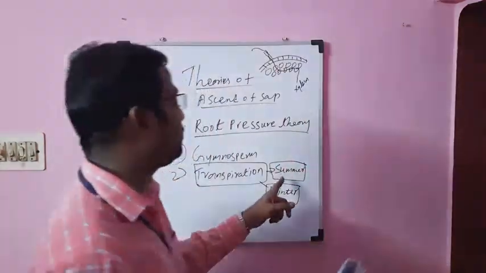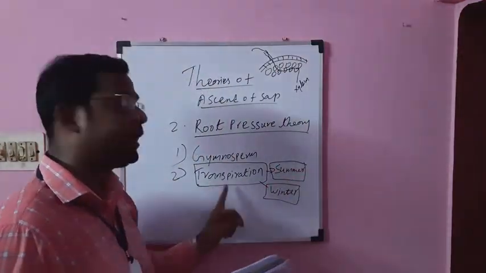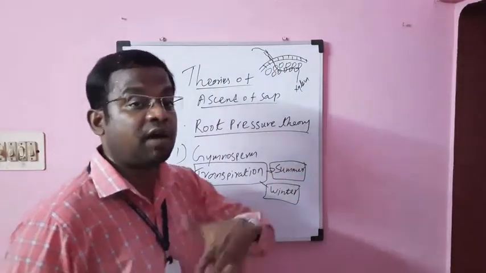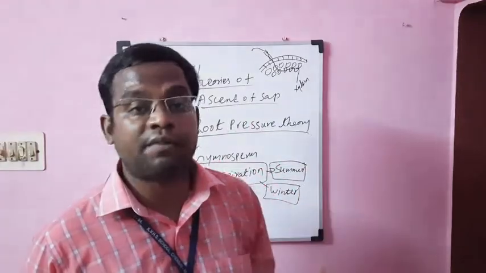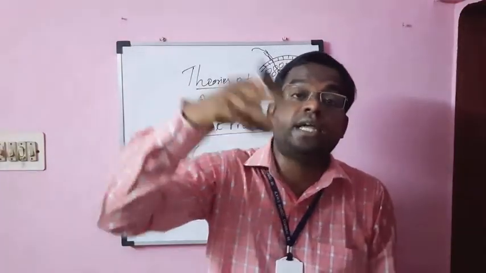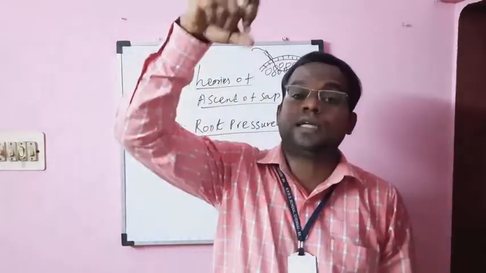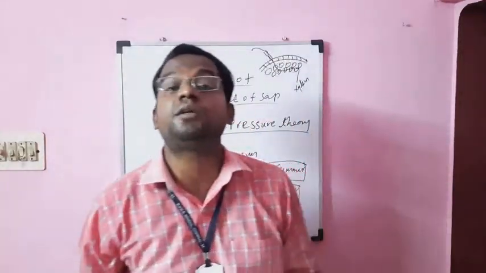In the summer season, due to high transpiration, water moves fast from the root to the various parts of the body. I will explain how transpiration is involved in taking the water. For that there is a separate theory, the transpiration pull theory.